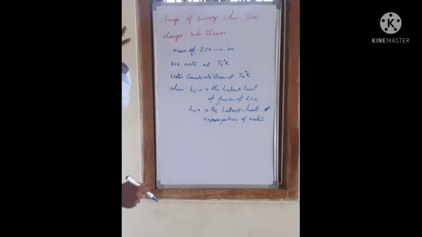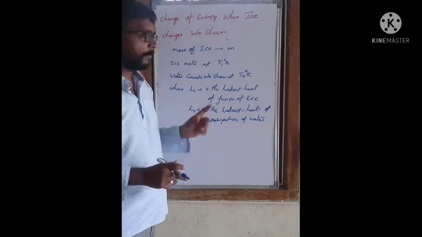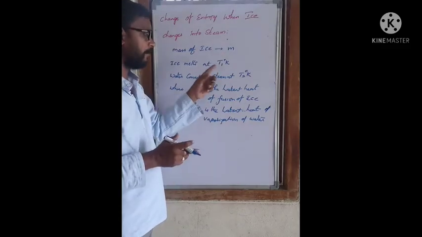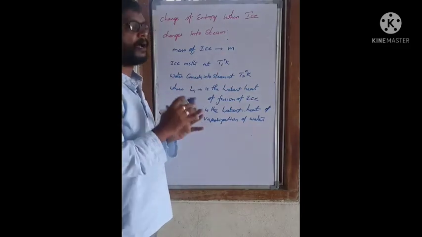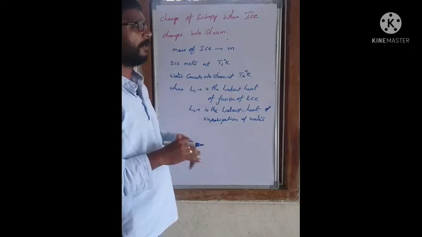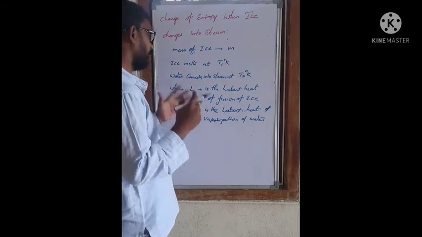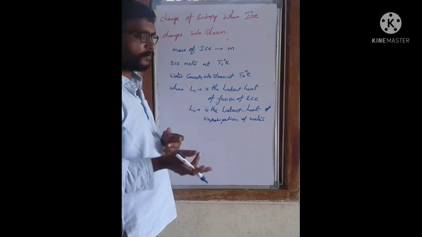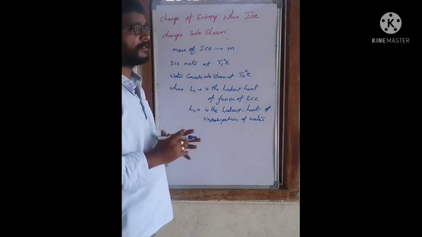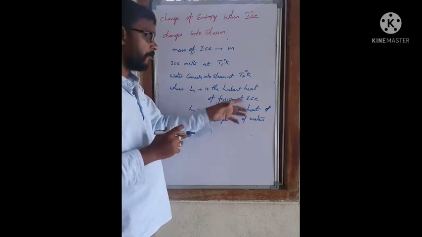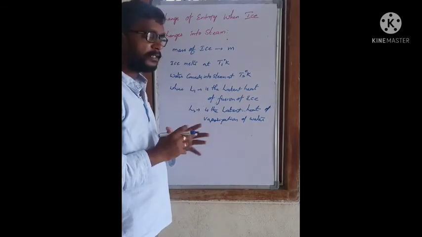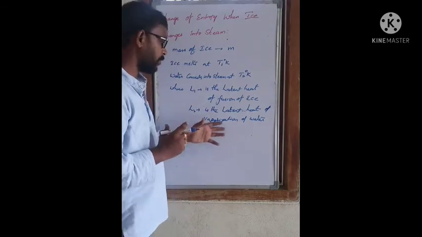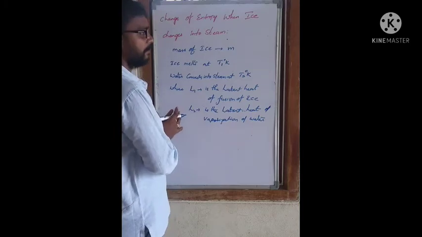So you have to remember these things. Small m is the mass of the ice, T1 is the temperature at which ice converts into water, T2 is the temperature at which water converts into steam, L1 is the latent heat of fusion of ice, and L2 is the latent heat of vaporization of water. You have to remember these things.